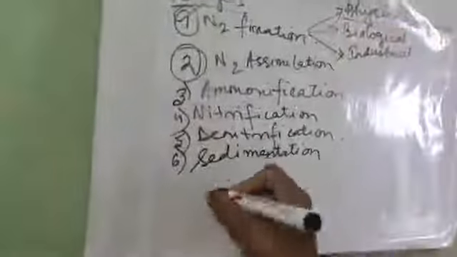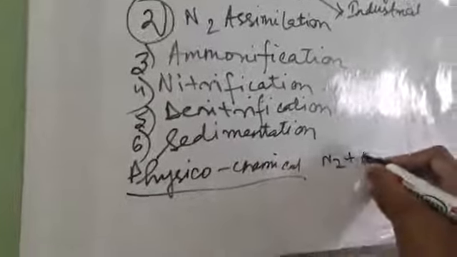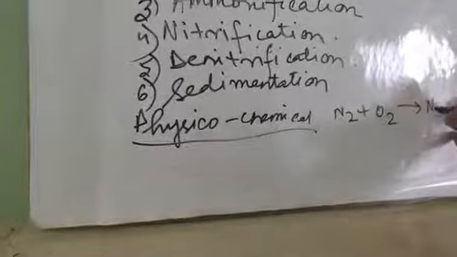Number 1, physicochemical. What happens here? Atmospheric nitrogen combines with atmospheric oxygen, O2, due to thunder and lightning, and produces different types of nitrogenous oxides. At first it produces NO, nitric oxide. Then 2NO combines again with O2 in the presence of lightning and produces nitrogen dioxide, NO2.